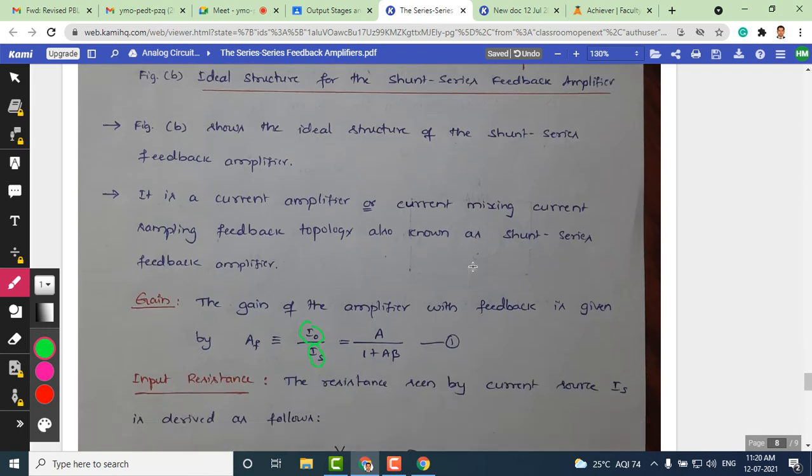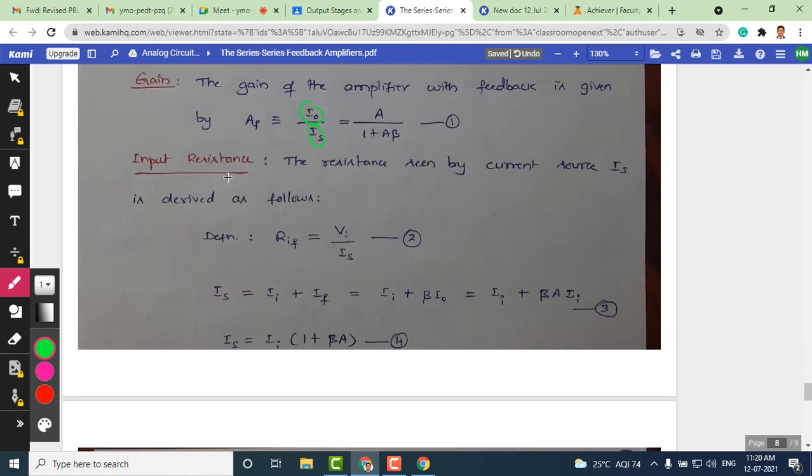Next is the input resistance expression here. This is again a very simple expression. We'll go by definition, which is RIF is equal to VI by IS. At the input of the amplifier, we have VI, and the input current which is IS. We already know by applying KCL previously that IS is equal to IA plus IF. It is the same as the previous circuit. And IF is nothing but, in this case, beta times I naught.